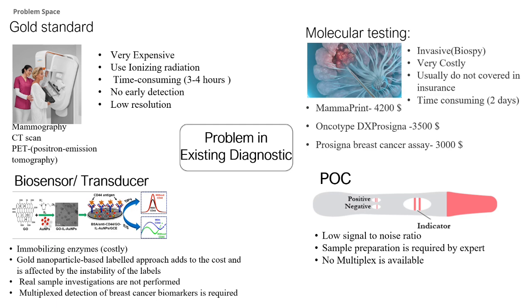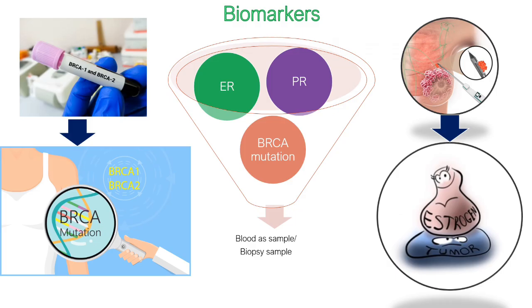Let's look into the problem with biomarkers. These biomarkers from samples such as blood, serum, and urine are non-invasive. However, the sample used for molecular testing, which is taken from a biopsy sample of breast tissue, is extremely invasive. Levels of estrogen and progesterone are detected in samples taken from breast tissue using invasive methods. Upregulation of ER indicates a higher risk of developing breast cancer. Mutations in BRCA1 and BRCA2 can be detected using a blood sample.